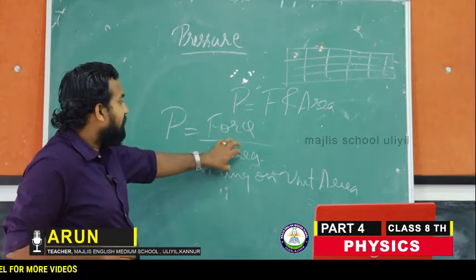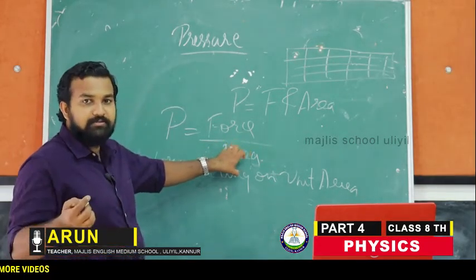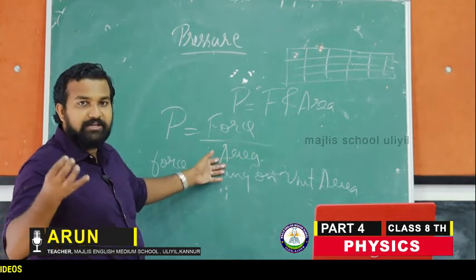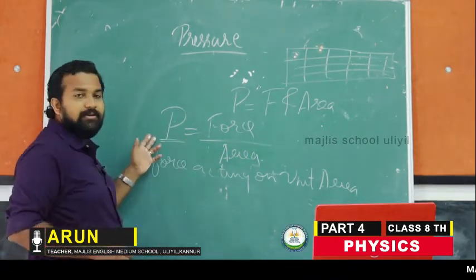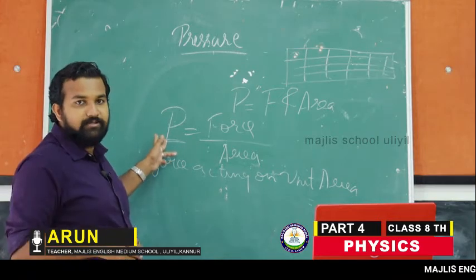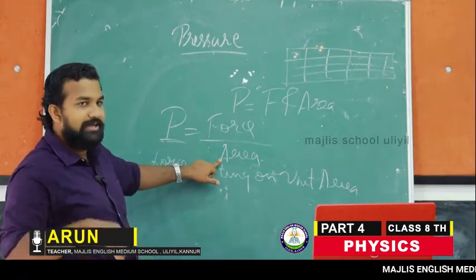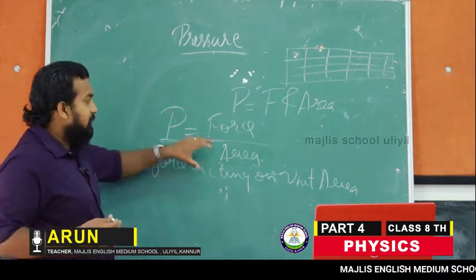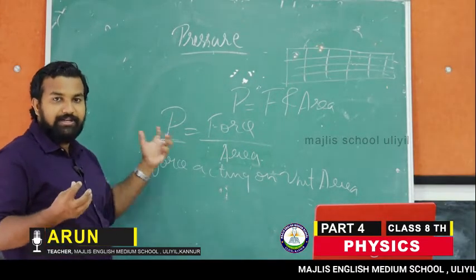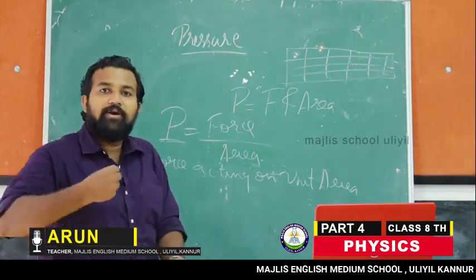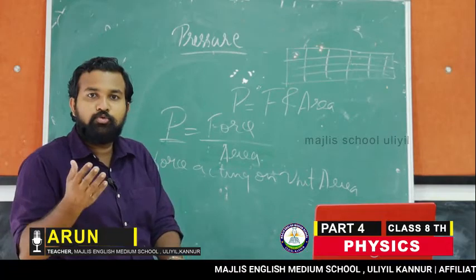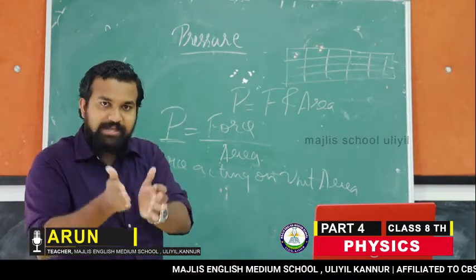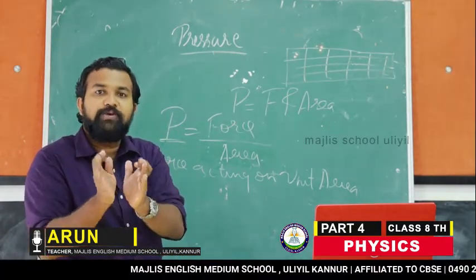Whenever the area increases, the quantity in the denominator increases, the term will be decreased, isn't it? If the area increases, pressure will decrease. If the area decreases, pressure will increase. So if we want to have high pressure, what do we have to do? The area on which the force is acting should be reduced.